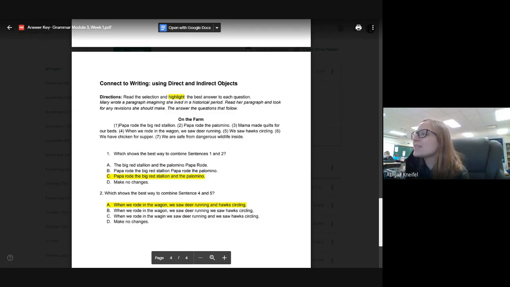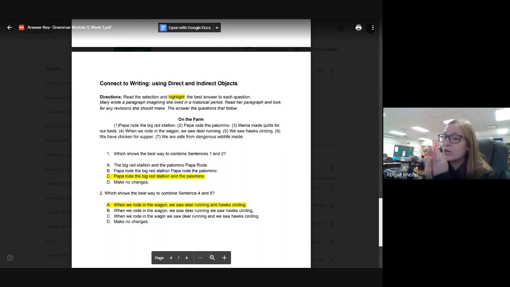Which shows the best way to combine, that means bring together, sentence 1 and 2. So sentence 1 and 2 is Papa rode the big red stallion. Papa rode the palomino. So the best way to combine that is Papa rode the big red stallion and the palomino, making that a compound direct object. Rode would be our verb, and our direct objects would be compound, big red stallion and the palomino. So the best way to combine that is C.